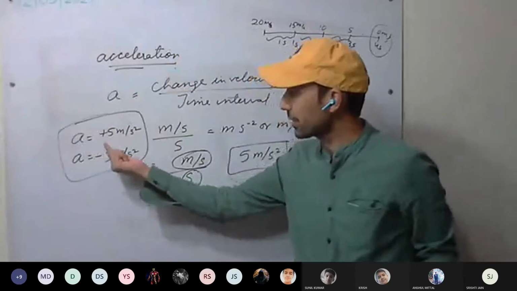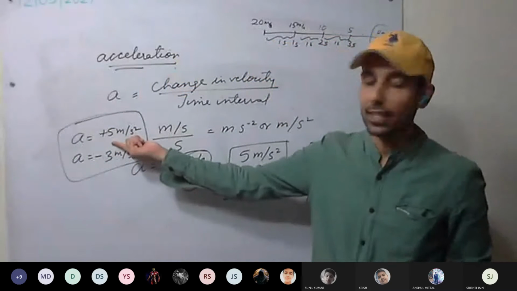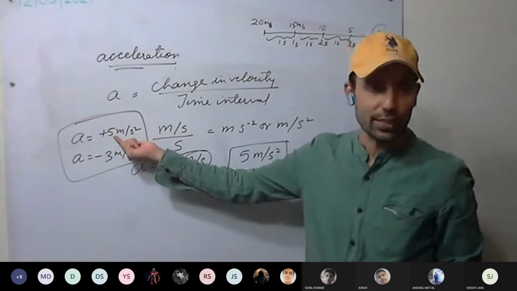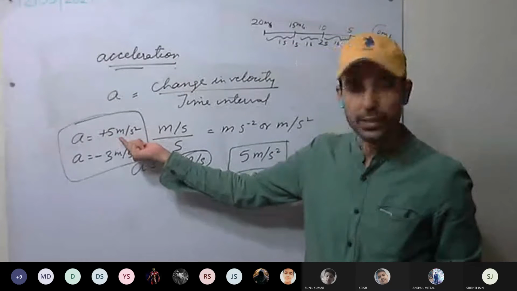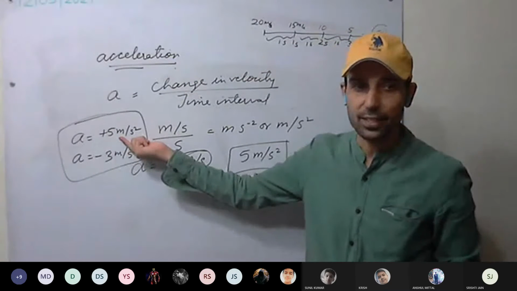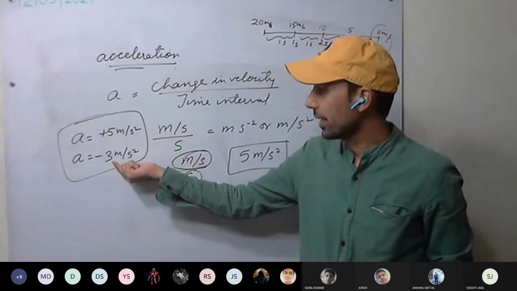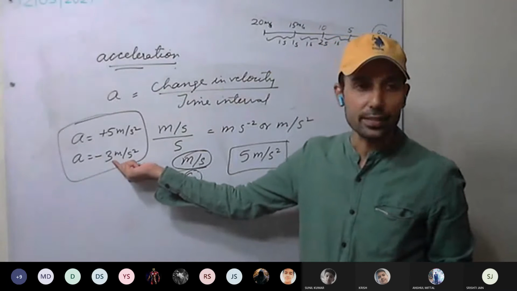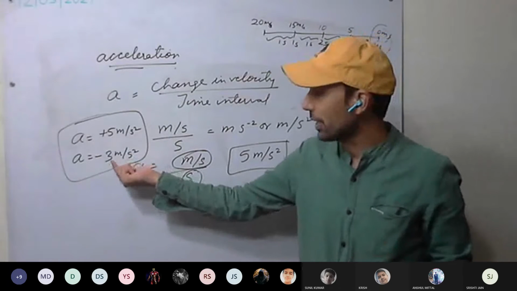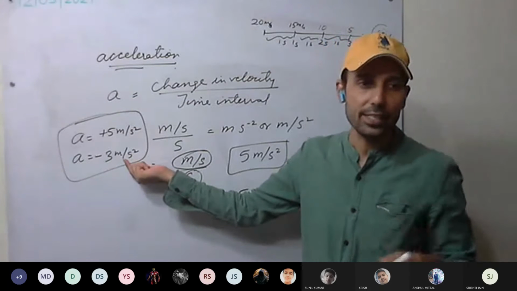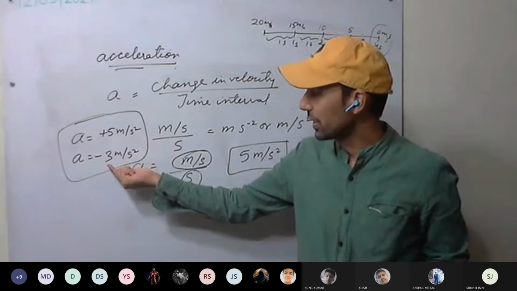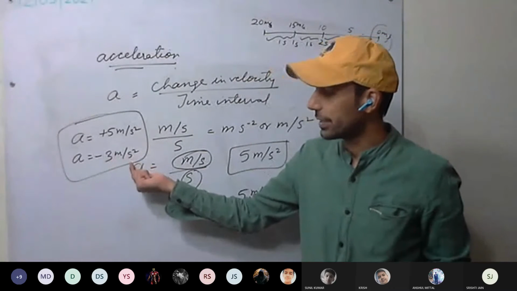So in the first case, acceleration is telling that the body's velocity is increasing by 5 meter per second each second. In the second case, the acceleration is telling us that its velocity is decreasing by 3 meter per second each second.